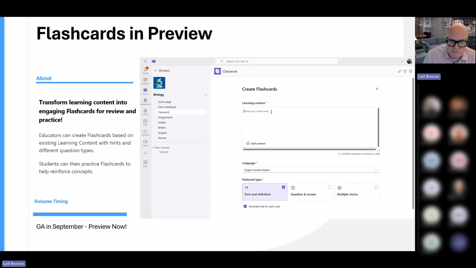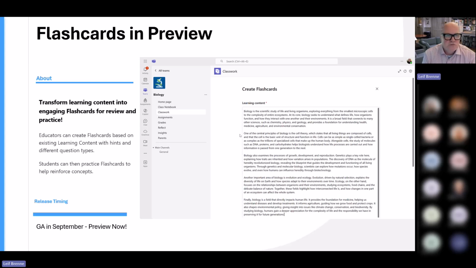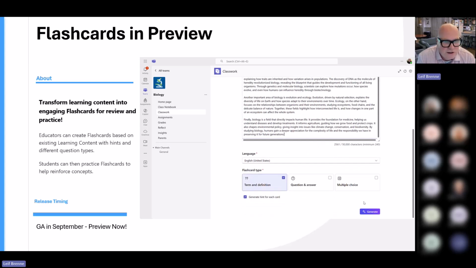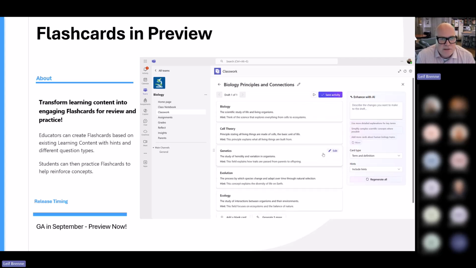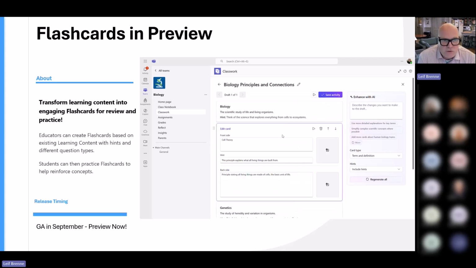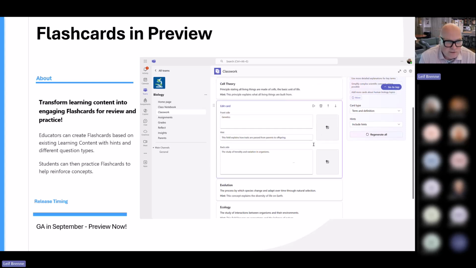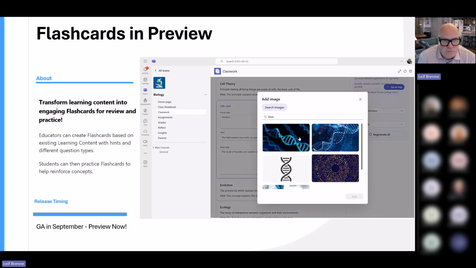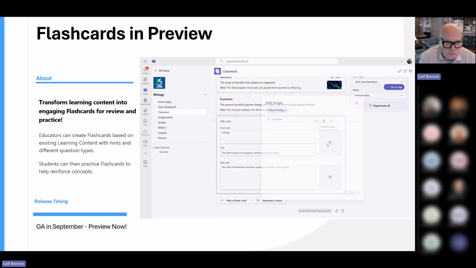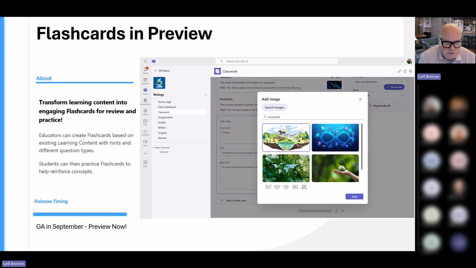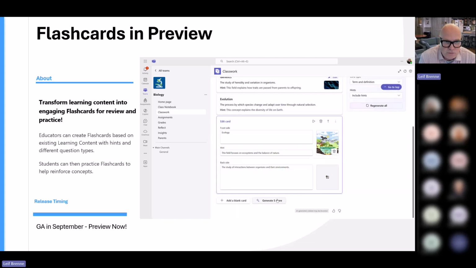And we're also adding the ability to do flashcards. Flashcards are a quick way for educators to create content for students to practice and reinforce concepts. We will take any document or content you have, and build on that content, we will automatically generate flashcards for you. In this case, I'm looking at biology, and for each card, I can now choose to add images to make it more interactive for students. You see in this case, we use images. You can search images directly. We do that for you.